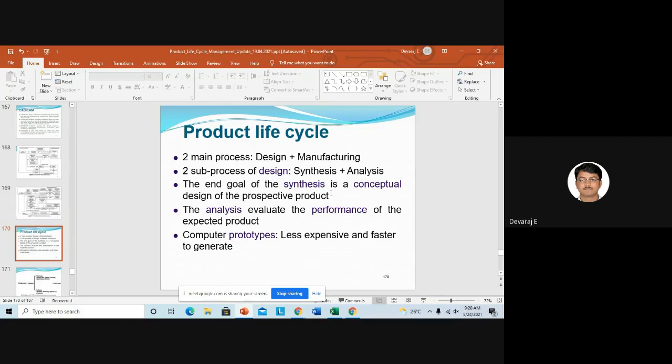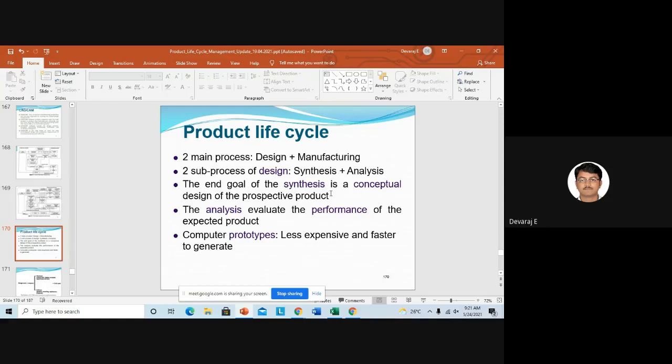How many cycles can the chassis sustain, like 20,000 cycles, 30,000 cycles, or 40,000 cycles? You should find those things, and finally you should tell how many years the material or the chassis can sustain. All these things are called performance. You should do the analysis and find its performance.